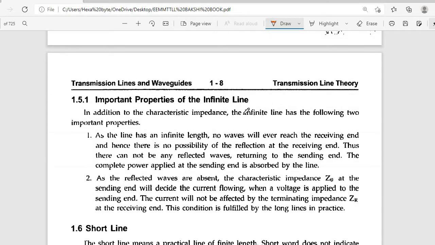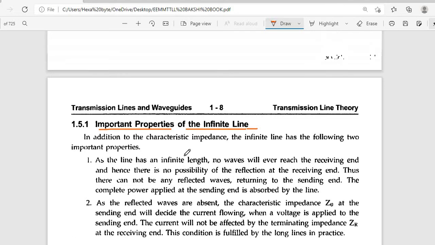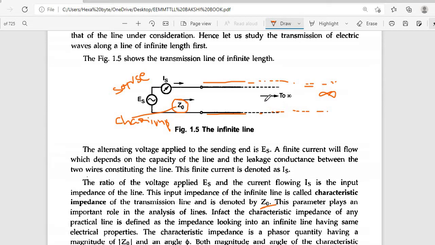So, important properties of the infinite line. In addition to the characteristic impedance, the infinite line has the following two important properties. As the line has an infinite length, already we assumed the line is going up to infinity.